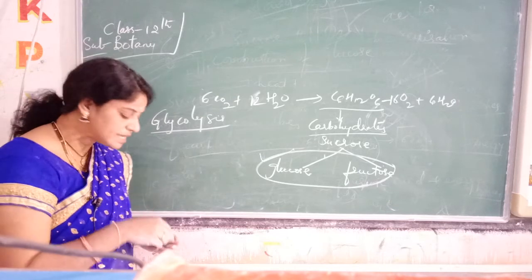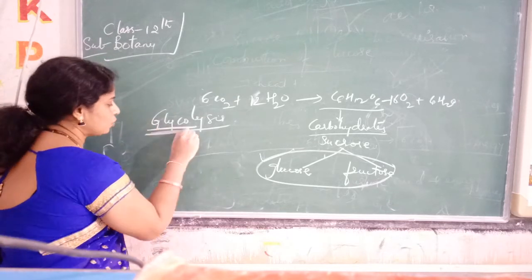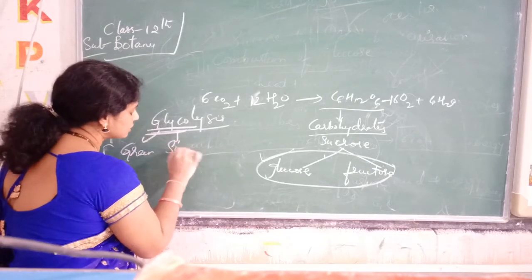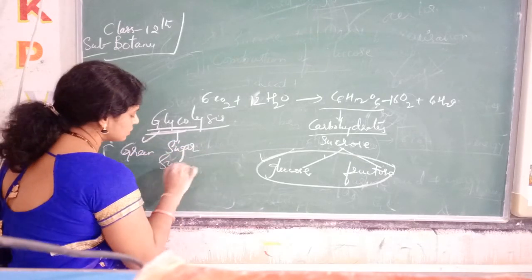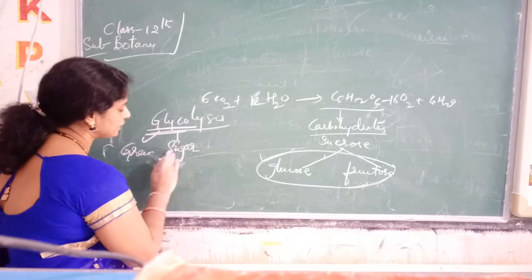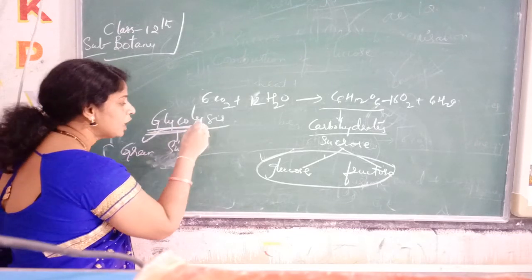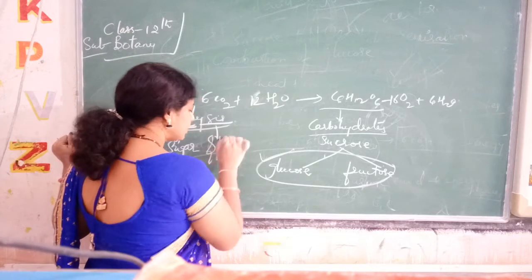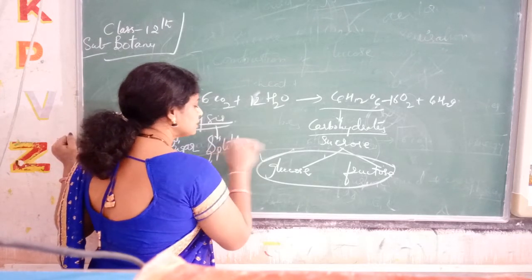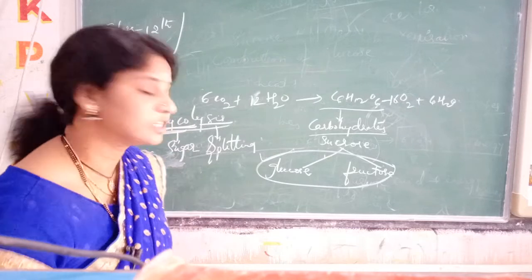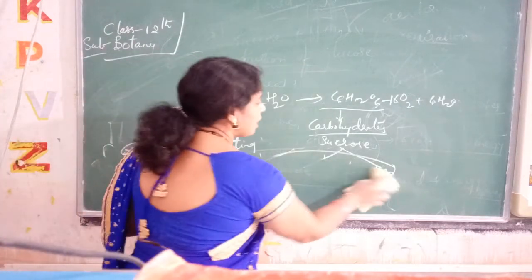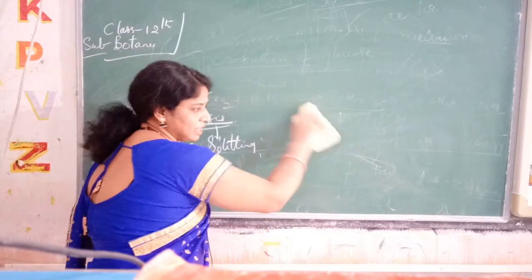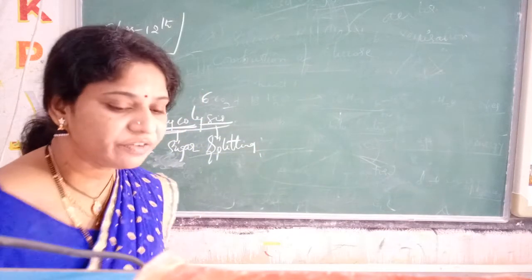So what is meant by glyco? Glyco in Greek is nothing but sugar or glucose. Lysis is nothing but breakdown or splitting. Next, who are the persons who worked upon glycolysis? How did we get this pathway?